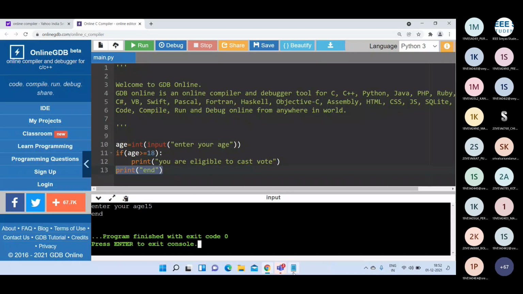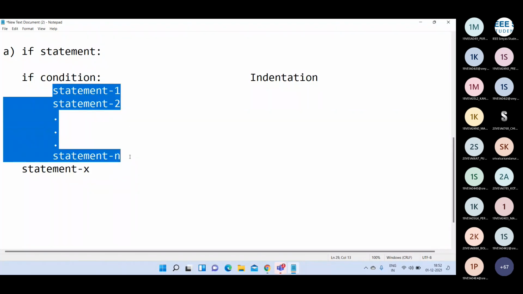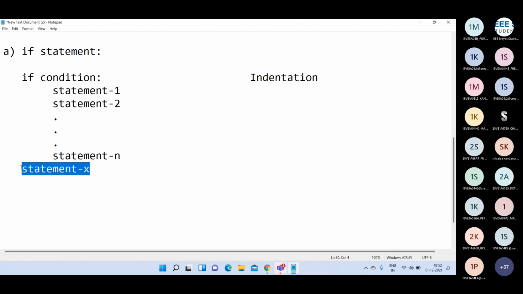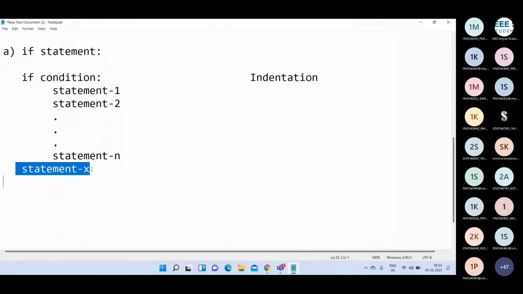So in this syntax, if the condition evaluates to true, all these N statements are executed, followed by statement X. If the condition evaluates to false, the control transfers directly to statement X. These statements are not executed. Is it clear? That is a very simple if statement.